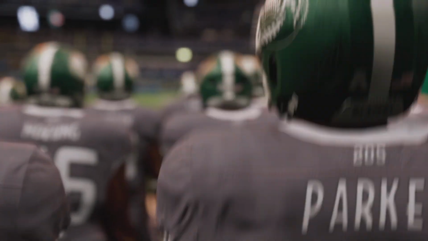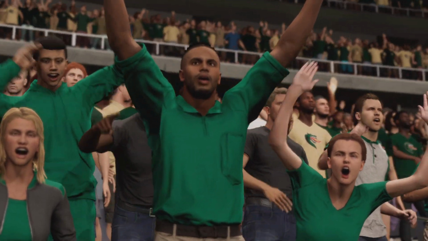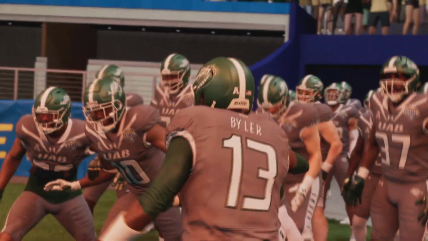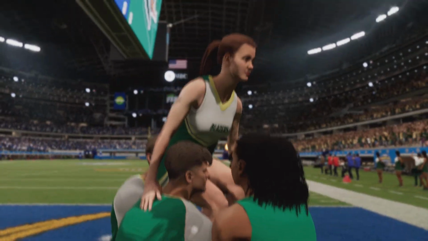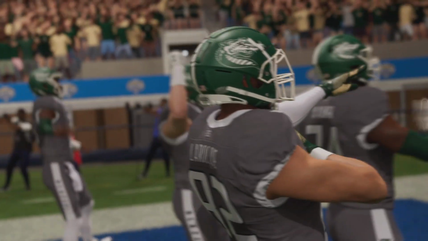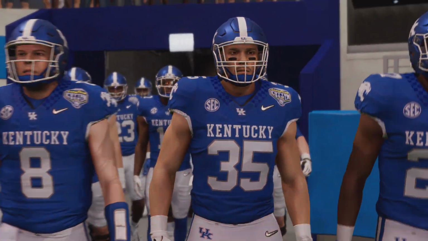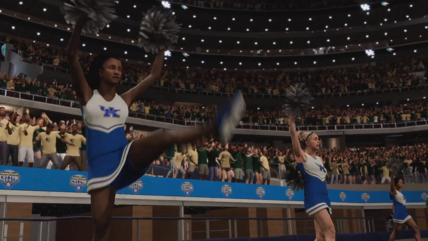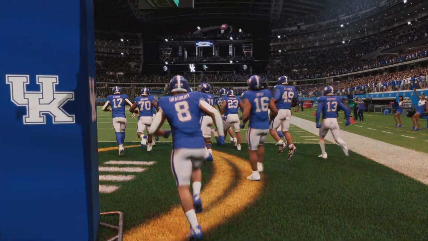Goodyear Cotton Bowl, part, of course, of the college football playoff. We are through the opening round of this year's playoff, and now the pressure is mounting in the quarterfinals. A matchup between one side that's had time to rest and recover, and another team that's battle-tested, already off one playoff victory. As we'll see, the number 12 seed in this playoff, the Kentucky Wildcats, taking on the number 4 seed in the playoff, the UAB Blazers.